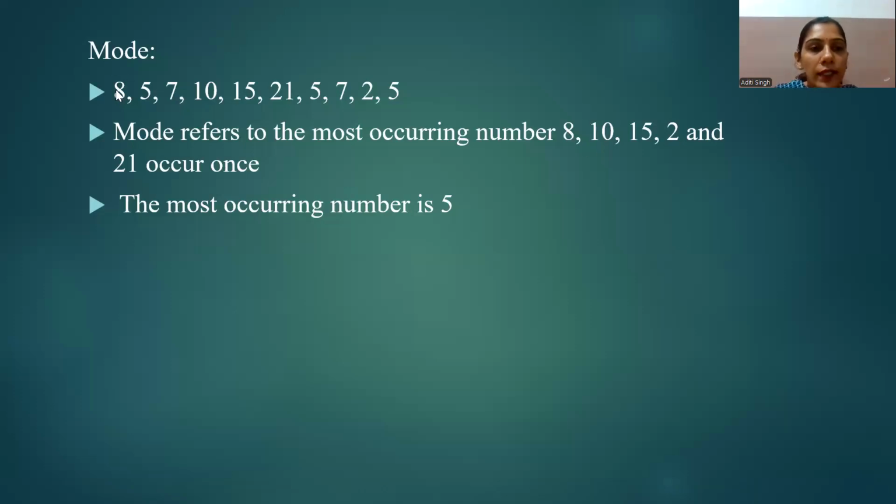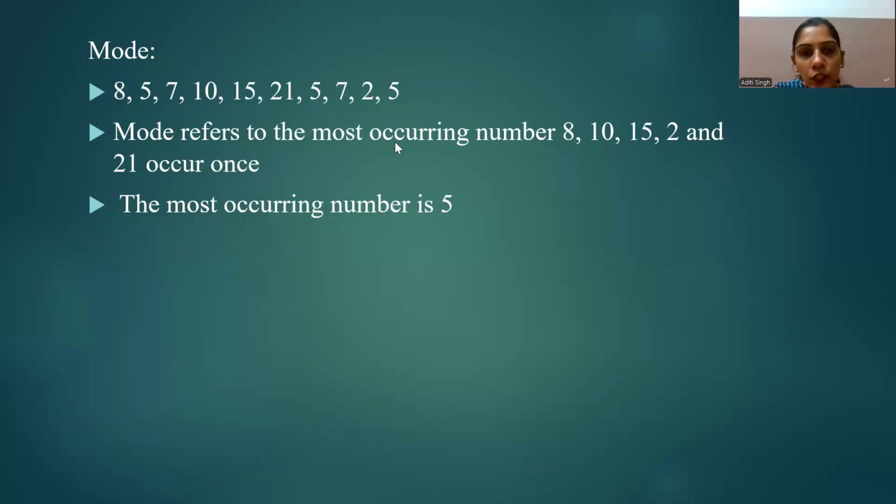So in this series, we have seen that 8, 10, 15, 2, and 21 occur only a single time. So the occurrence of these numbers is only one time. The number 5 in this series is occurring three times.